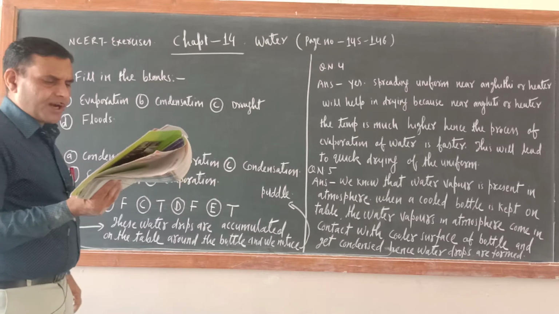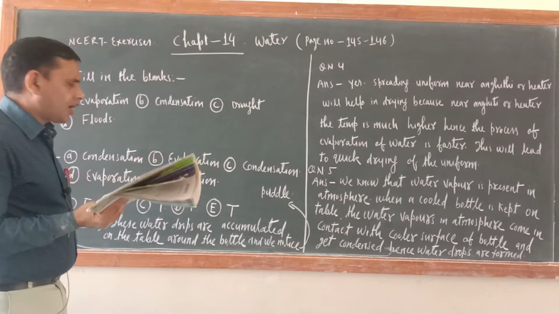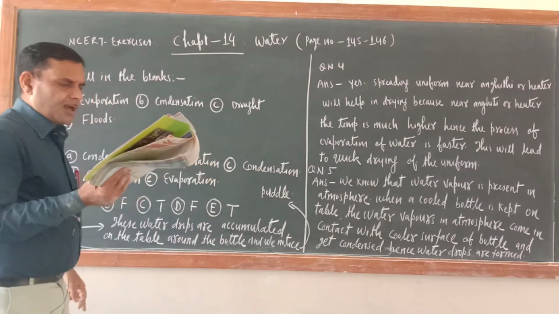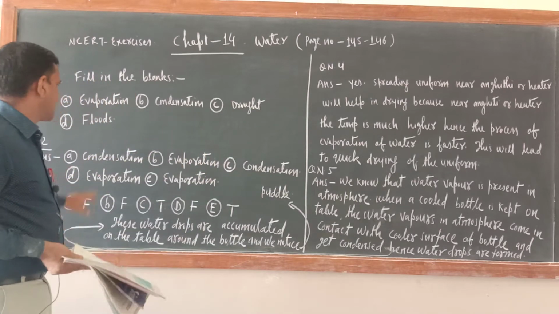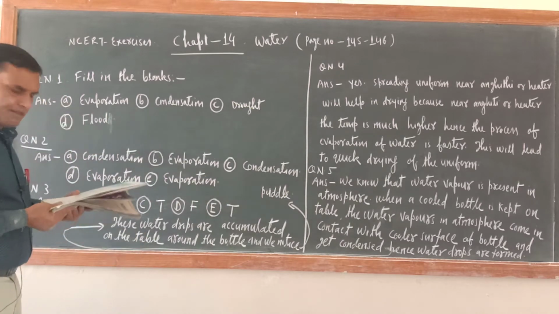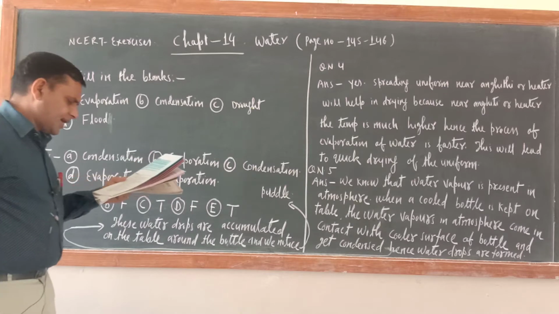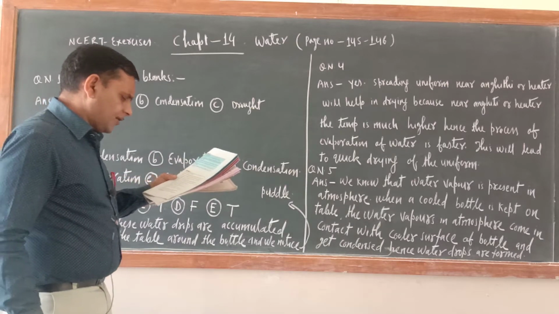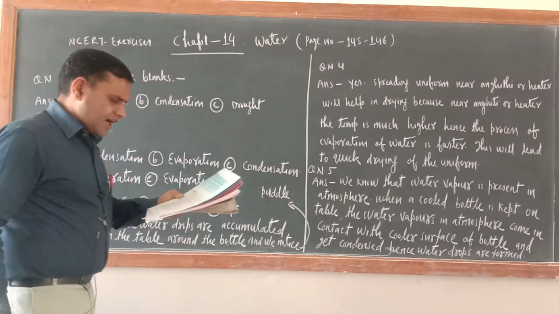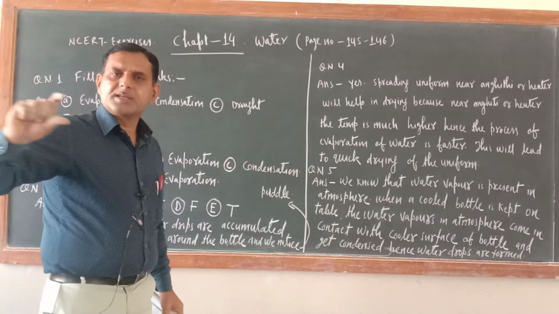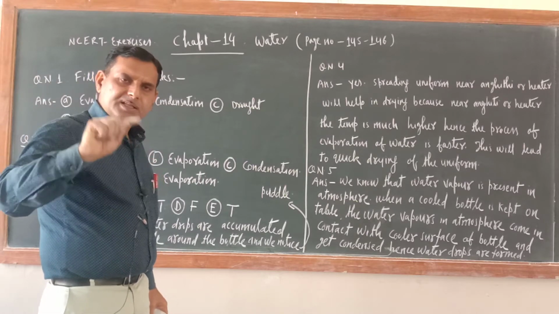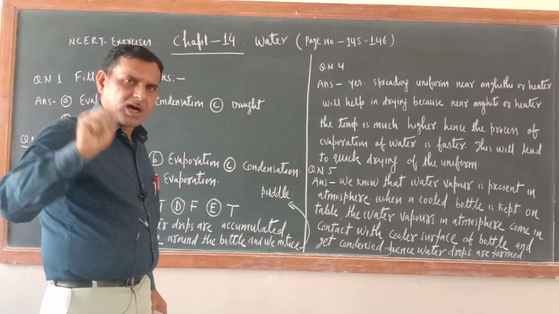No rainfall for a year or more may lead to drought in the region. Drought here. Now, excessive rains may cause flood. So fill in the blanks is completed. Next one is: state for each of the following whether it is due to evaporation or condensation. So in the NCERT book they have written some processes. You have to write whether this is due to evaporation or condensation.